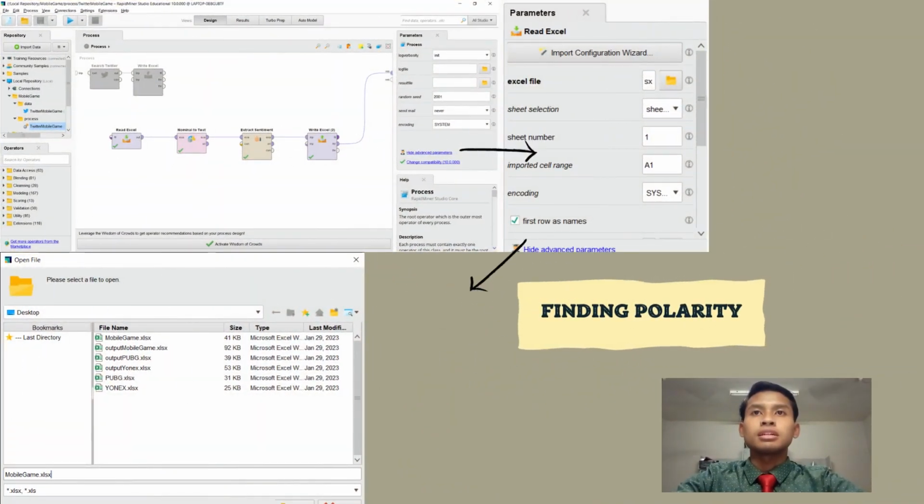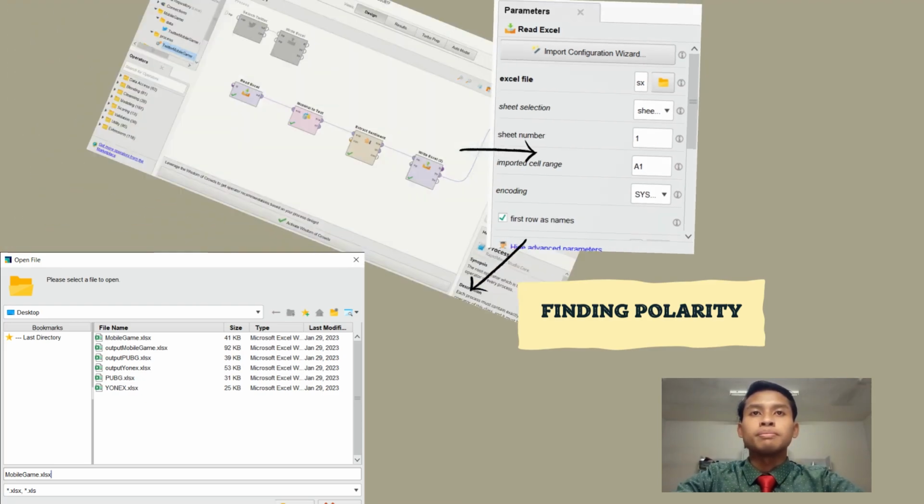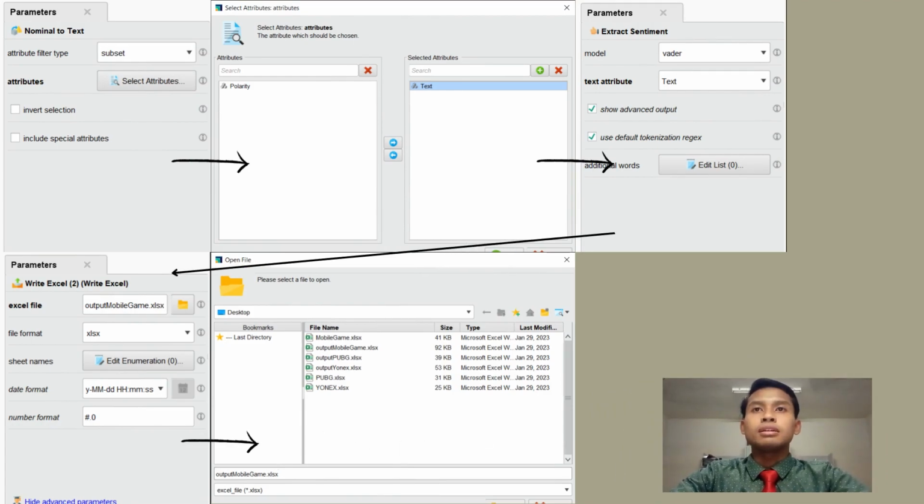After getting the text data, we need to find the polarity. We drag the read Excel box from the operator and then press the read Excel box, edit in the parameter section, press file in the Excel file section, and then select the data we have saved earlier, which is mobile game. Once ready, we drag the nominal to text box, press the box and edit in the parameter section. Select subset in the attribute filter type section and press select attribute. Add the selected attribute with text and press OK.